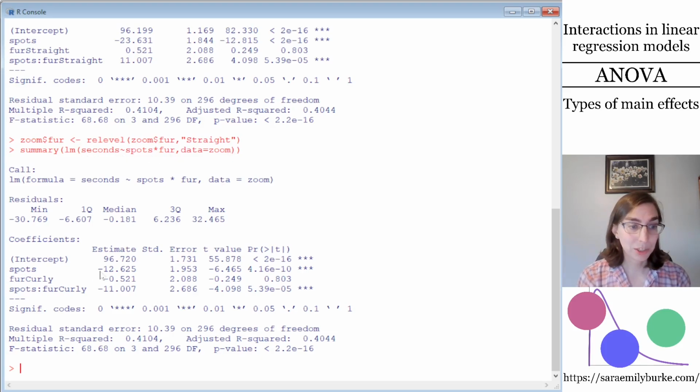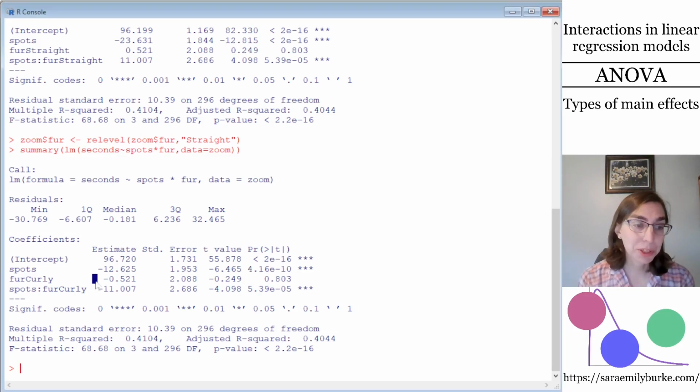And here we can see that the slope for the spots variable is negative 12.6 rather than negative 23.6 like it was before. This illustrates that the dogs with spots still run faster, but when their hair is straight, they only run 12.6 seconds faster than their counterparts without spots, whereas the curly-haired dogs showed a bigger differential between those with spots and those without spots.